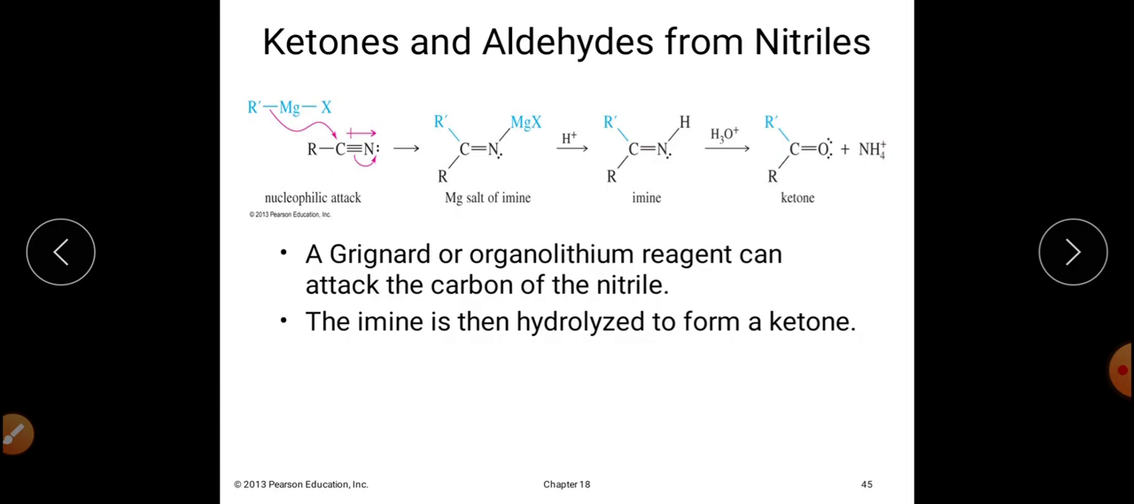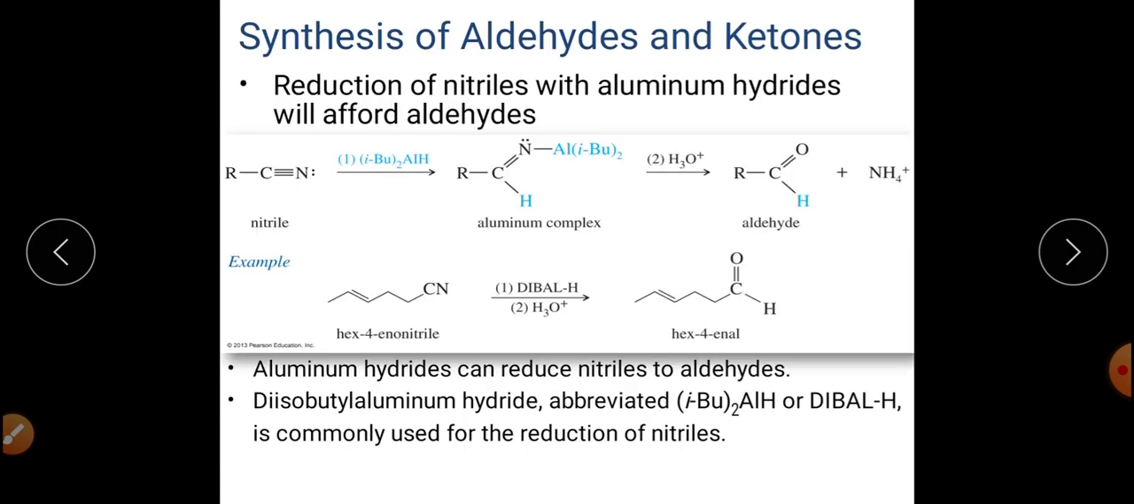So alkyl cyanides can react with Grignard reagent, RMgX, or with organolithium reagent, followed by the hydrolysis of the imine, which will produce ketone as the product. So this is another method of synthesis of ketone from Grignard reagent.